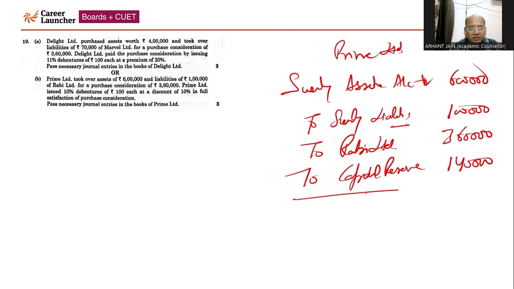Thereafter, you have to pass the journal entry. So the purchase consideration is 3 lakh 60 and the company has issued these debentures at 10% discount. The face value is 100, so paid up value is 90. Accordingly, 4,000 debentures will come.